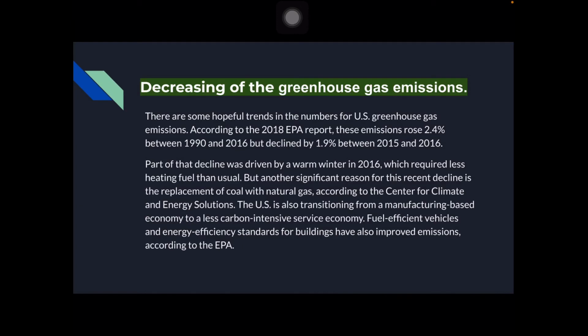The decreasing greenhouse gas emissions. There are some hopeful trends in the numbers for US greenhouse gas emissions. According to the 2018 EPA report, emissions rose 2.4% between 1990 and 2016, but declined by 1.9% between 2015 and 2016. Part of that decline was driven by a warm winter in 2016, which required less heating fuel than usual. But another significant reason for this recent decline is the replacement of coal with natural gas.